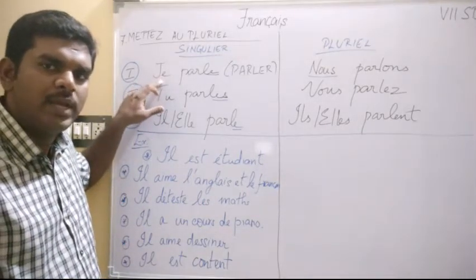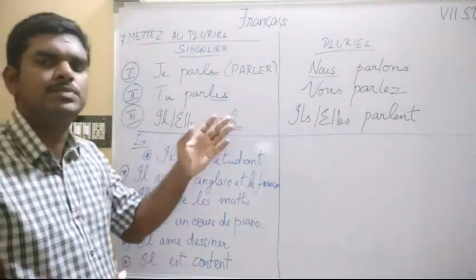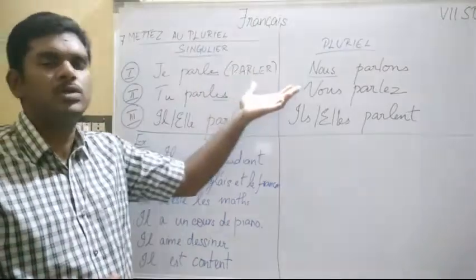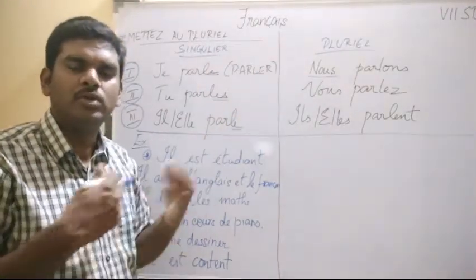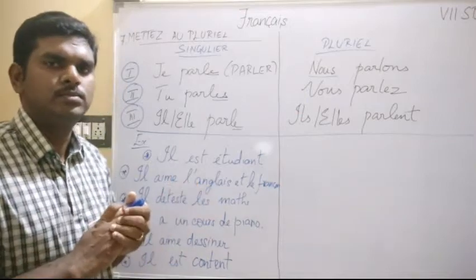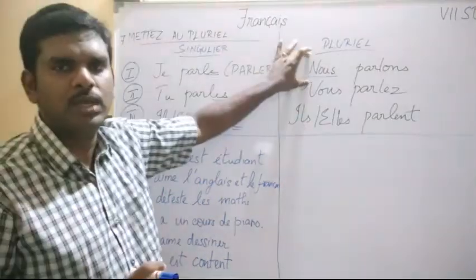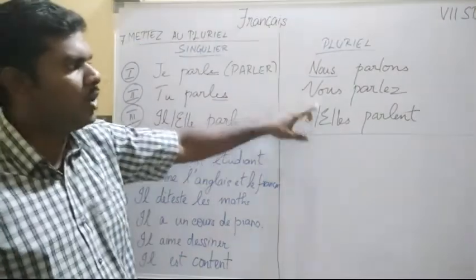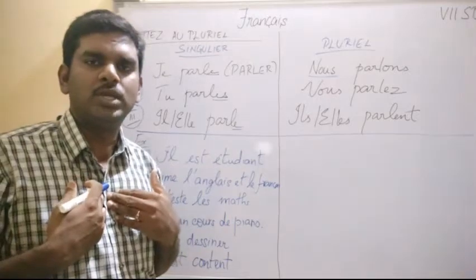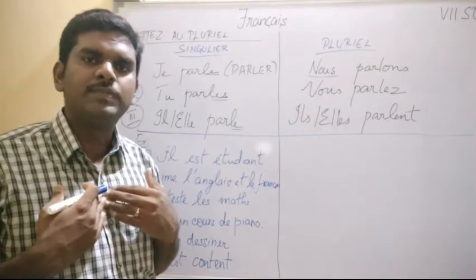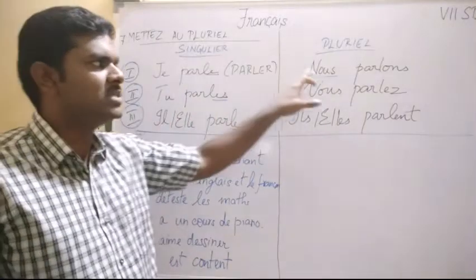Whenever I write je in singular, in case I want to change the same sentence into plural, what do I have to do? I have to take out the je and use nous. Only for je I have to replace nous. I should not replace it with vous or il or elle for je. That is wrong, because first person singular is I and first person plural is we. So je should be replaced with nous.